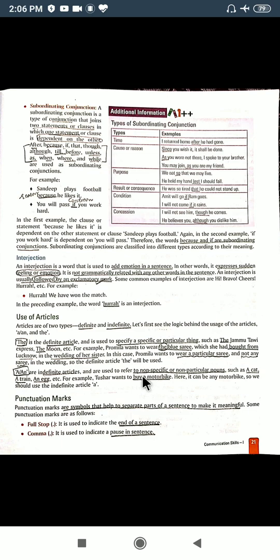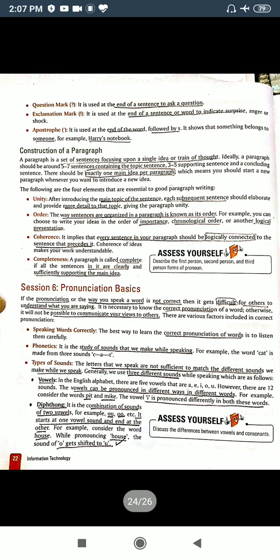Fine. So the next topic is punctuation marks. Punctuation marks are the symbols that help to separate parts of the sentence to make it meaningful. Let us discuss some punctuation marks that we use commonly in our sentences. First is the full stop, to indicate the end of the sentence. Comma we use to put a pause in the sentence. Next is your question mark. Whenever we are asking a question, at the end of the sentence we use this punctuation mark.